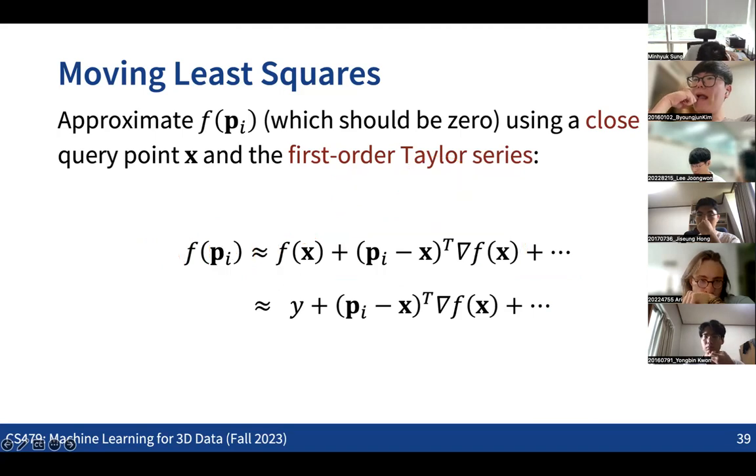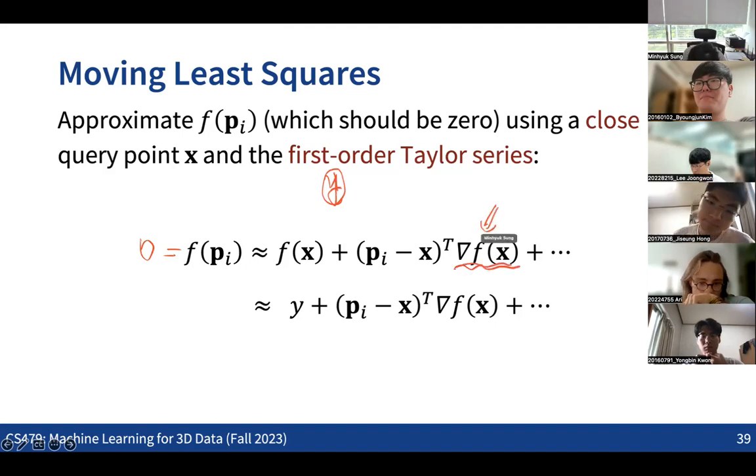Actually, we know that this value should be 0, and we want to calculate this, right? So let's denote this f(x) as the y here. At the end, what we want to do is to get the y, and we know that this should become 0, right? Makes sense. The only missing information here is that we also need to get the gradient of the function at the point x as well, and we also don't have this information.